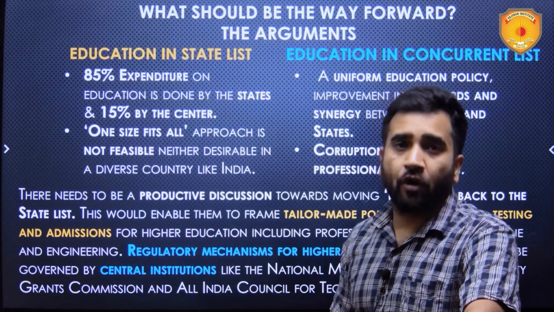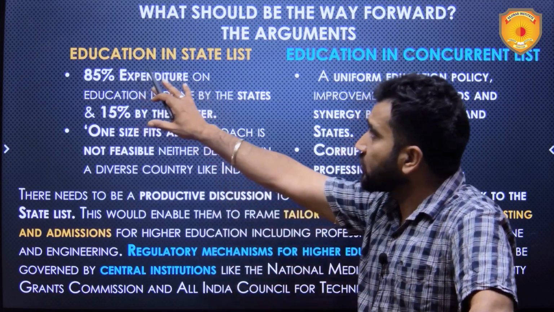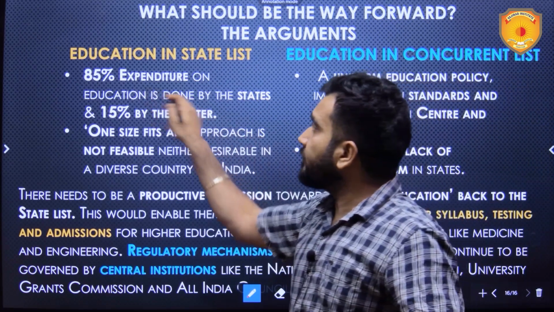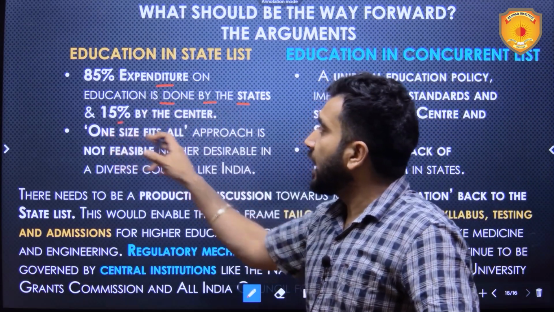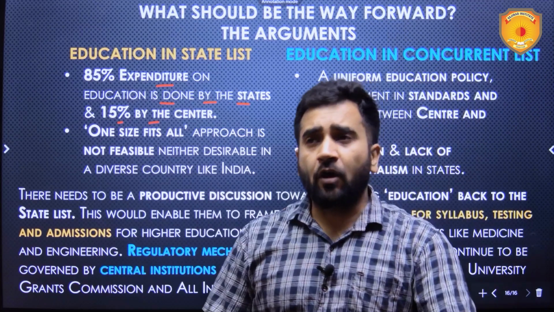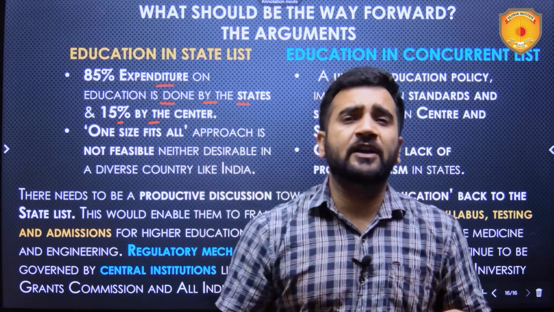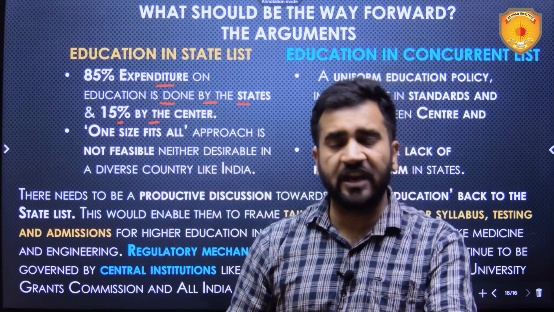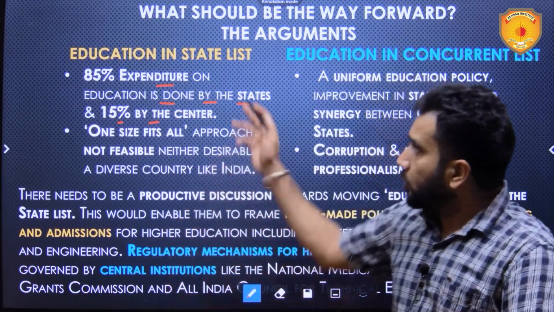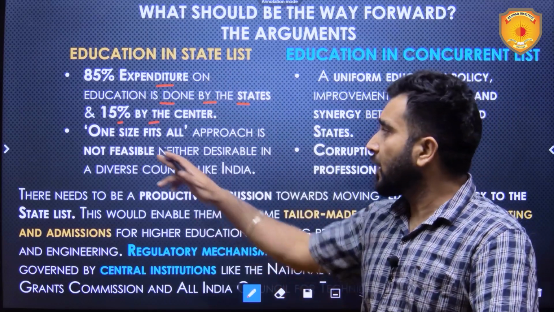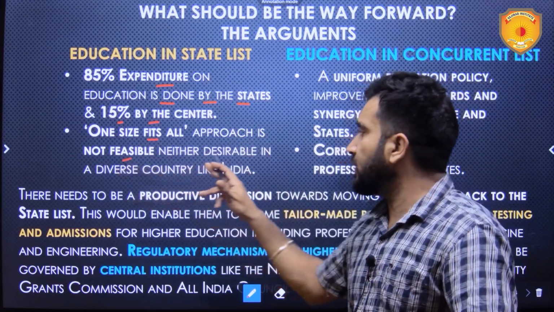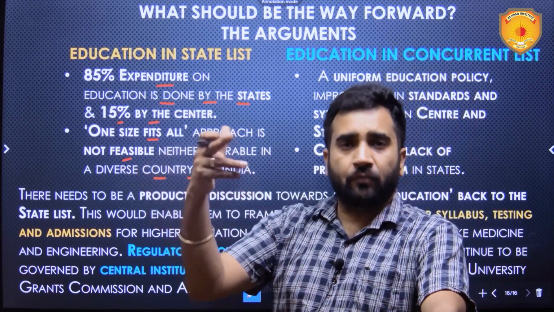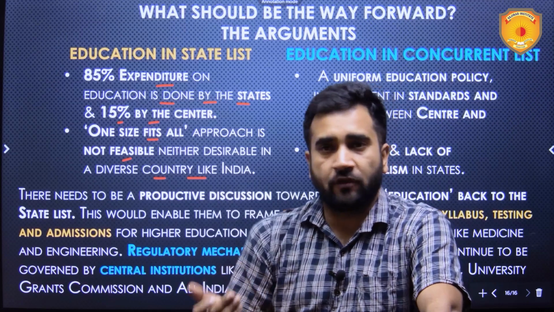So what should be the way forward? The arguments in favor of education being in the state list versus the concurrent list. We should understand that 85% of expenditure on education is done by the states and 15% by the center. If I include fringe expenditures also, the figure comes out to be 76% and 24%: 76% done by the states, 24% by the center. So it should be with the states. The argument says a one-size-fits-all approach is neither feasible nor desirable in a diverse country like India. So let every state have its own education policy and its own ways of imparting education.